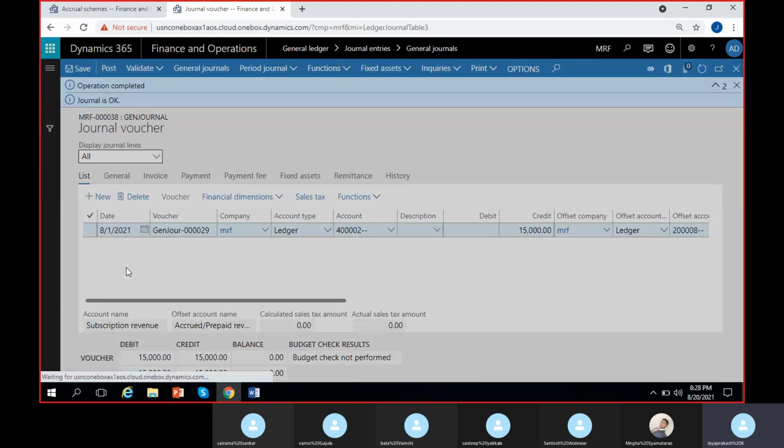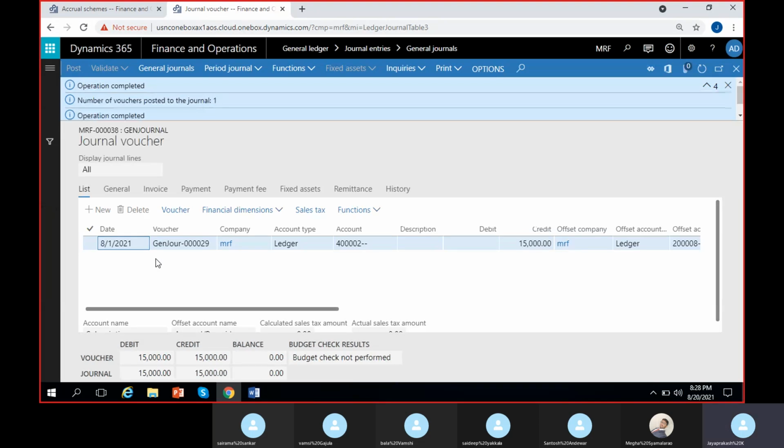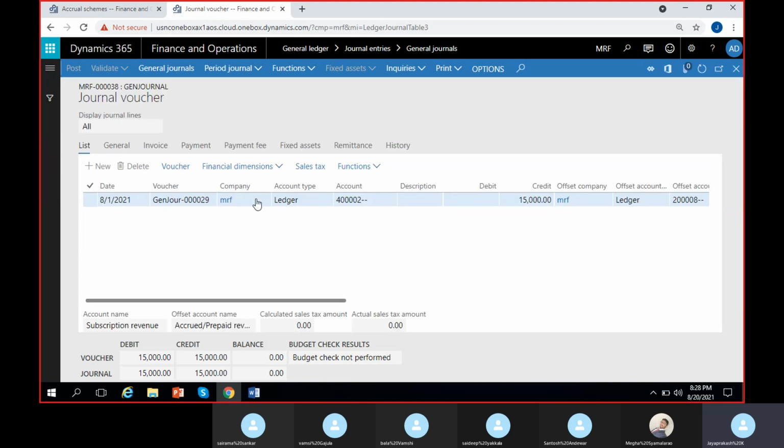Now I will post it. It is posted. I can see the number of journals posted is 1. All good now. So I'll go to voucher to check how it is posted.